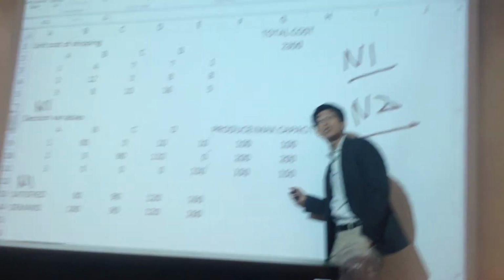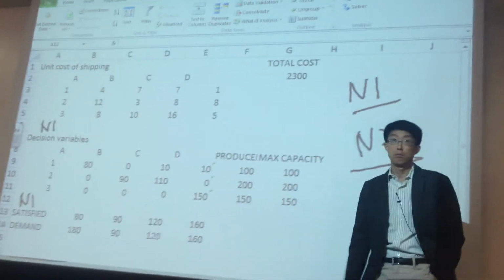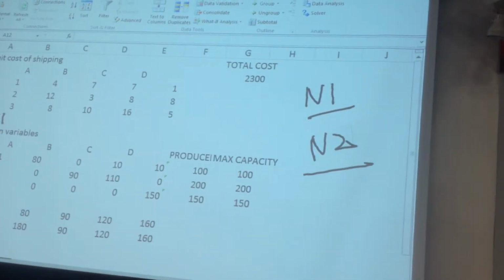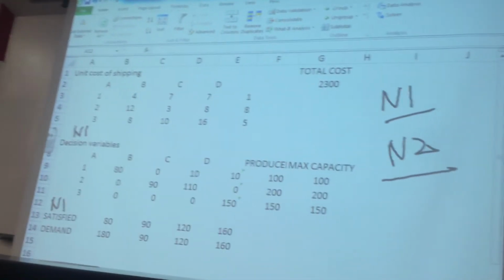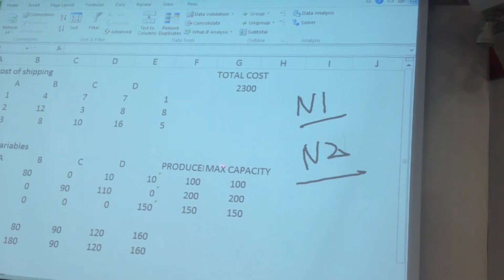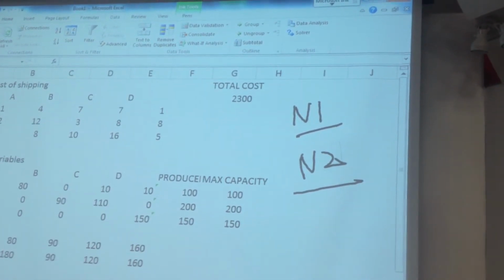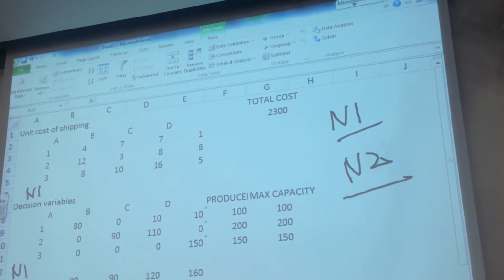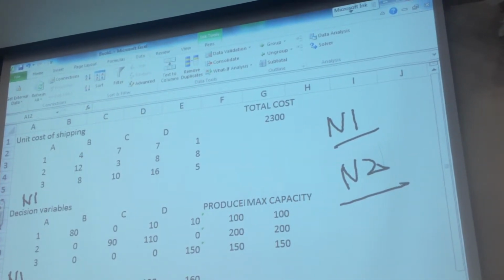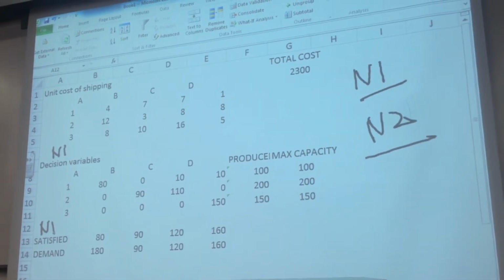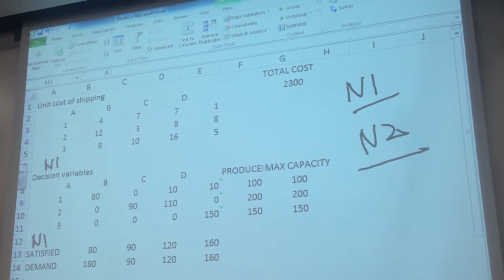What should be the capacity for N1? 100. Why 100? Because the difference between total capacity and total demand was exactly 100 units, right? So the capacity for N1 should be at least 100. Then you can solve the problem. You can find out the total cost.